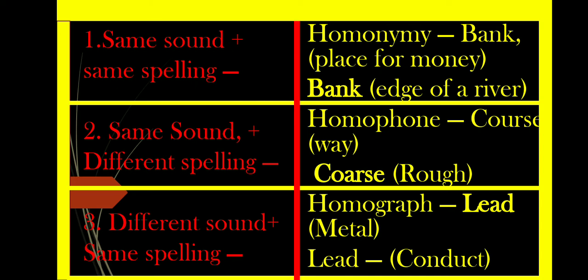So came in a second, that means came within a very short span of time. The second girl of the class came in a second. The first second is the ordinal number of 2, and second is a short time.